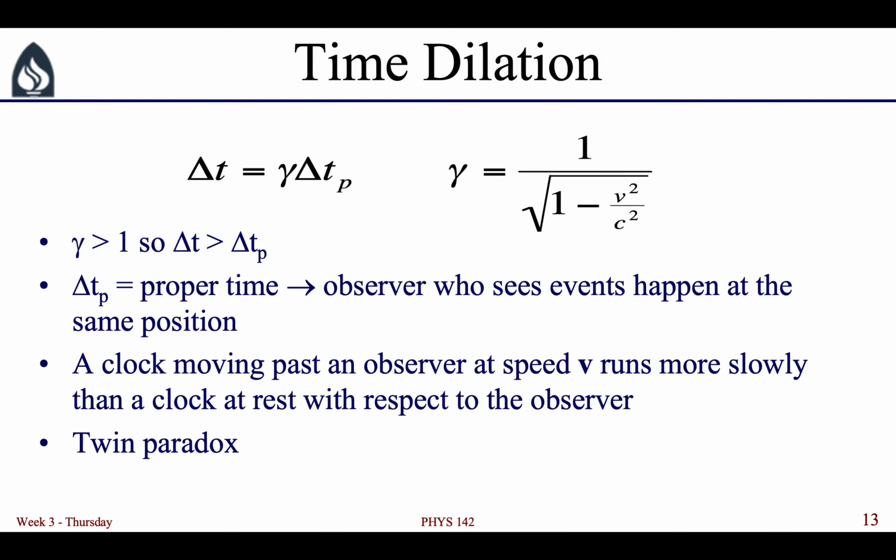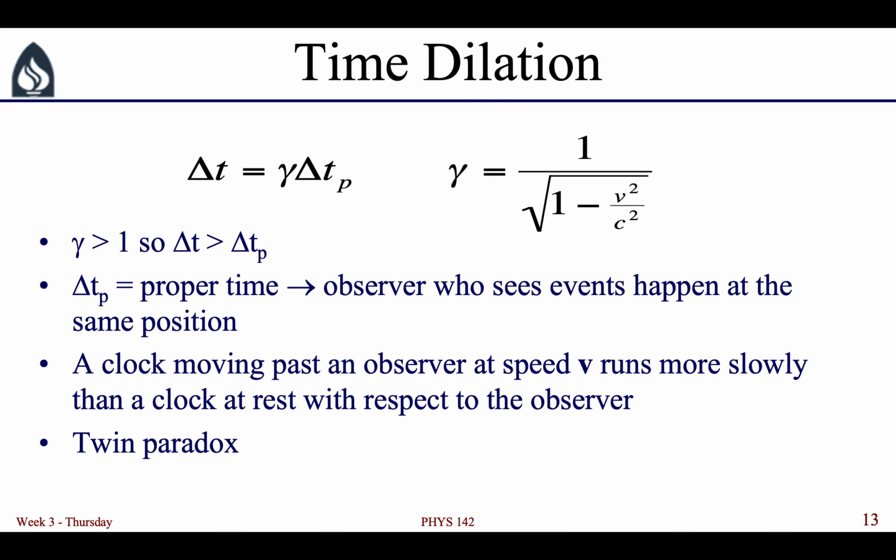Now, the strange thing, and the thing that leads to something called the twin paradox, is if you switch your point of view. Now let's imagine that you're the person on the train. You see the ground observer moving past you. According to your frame of reference, the ground observer is moving and you are standing still. You are still within your own reference frame. The person on the ground is whizzing by you.